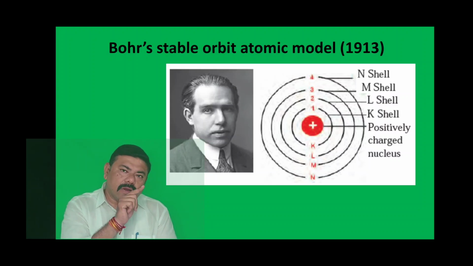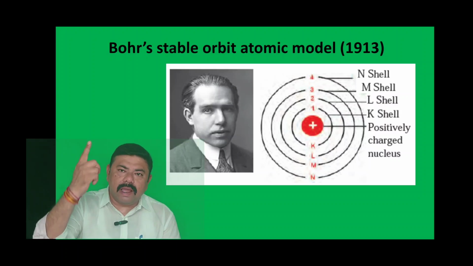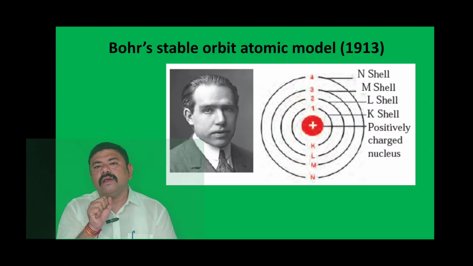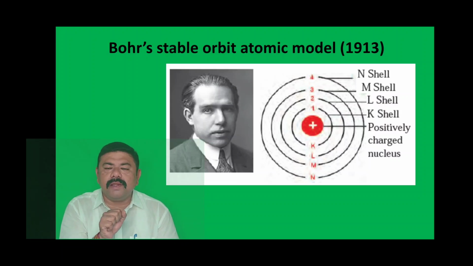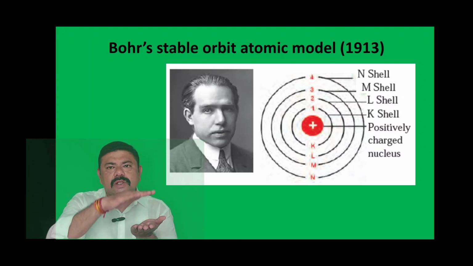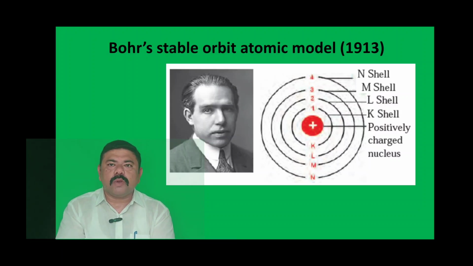If that electron wants to leave that orbit and go to a higher energy level orbit, it has to gain or absorb energy equal to the energy of the next orbit. So one can conclude that when the electron jumps from the inner orbit to the outer orbit, that is, from a lower energy level to a higher energy level, it absorbs energy equal to the difference of the energy levels.